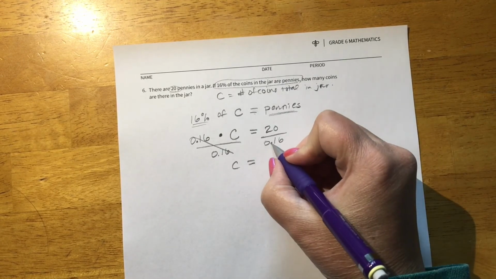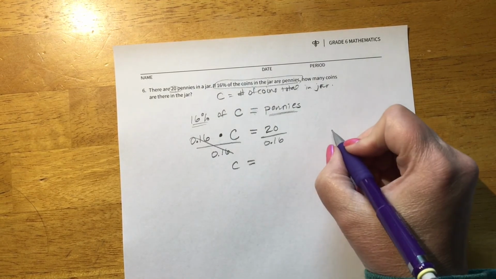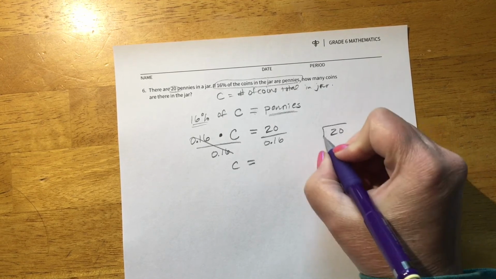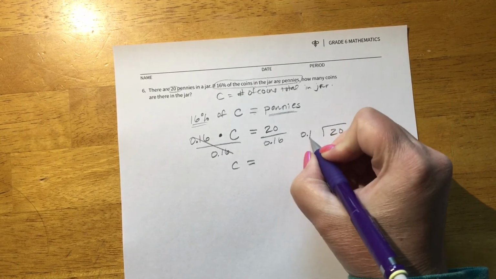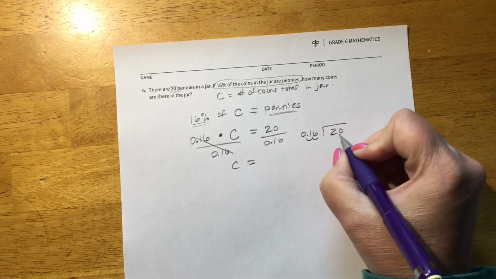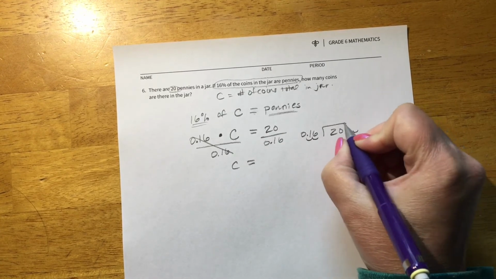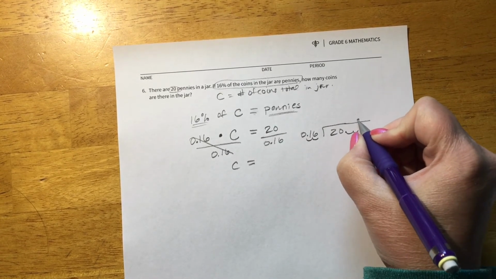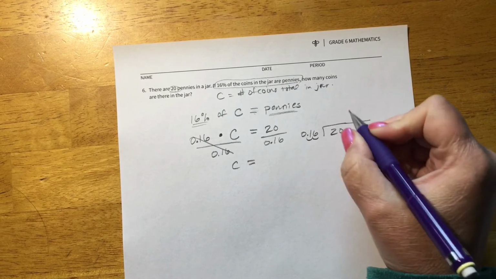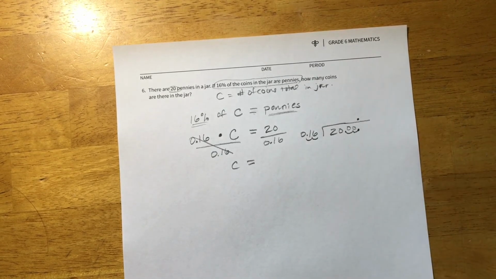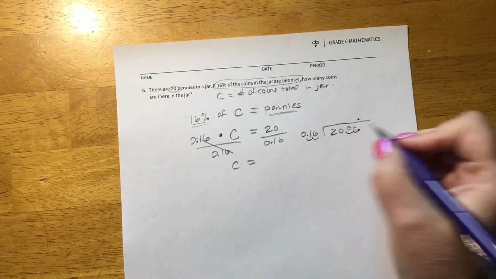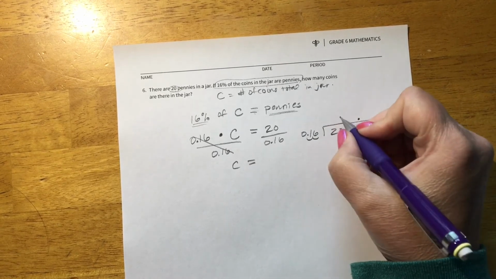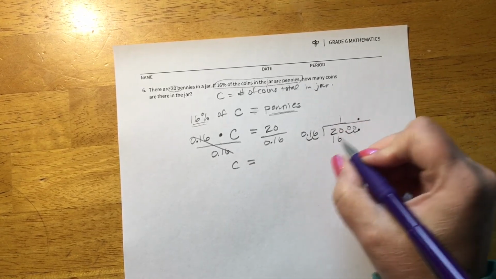Now, you guys have a calculator and you're welcome to use it, but I've got to do this the long way. 20 divided by 0.16, I have to move my decimal point twice. So 16 into 2,000. Well, 16 goes into 20 once, which is 16.